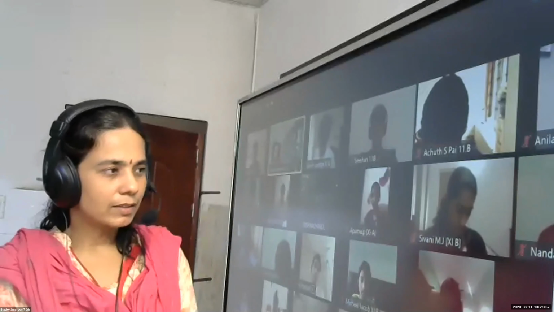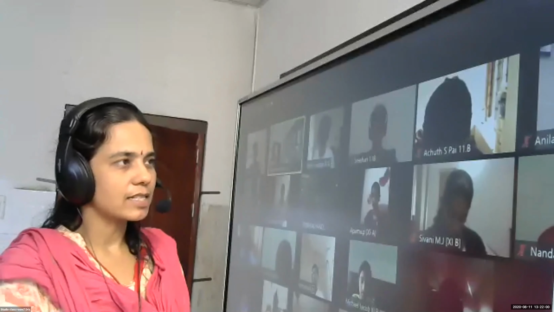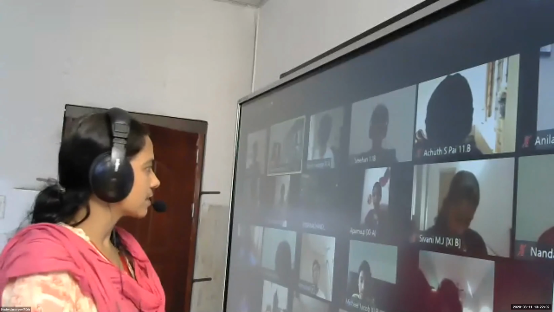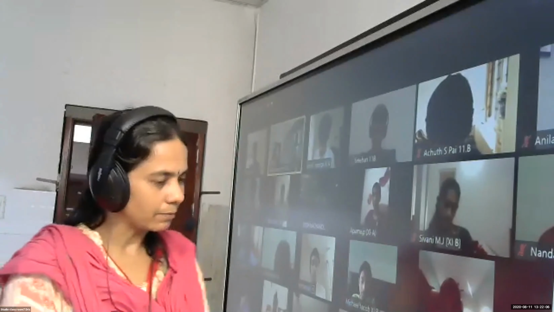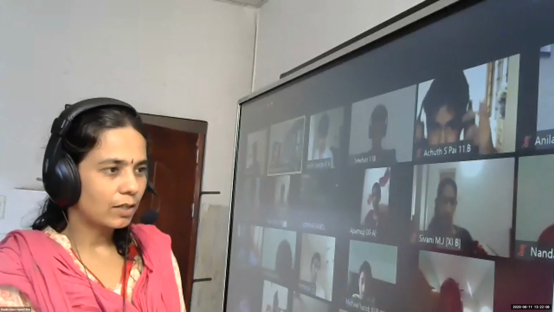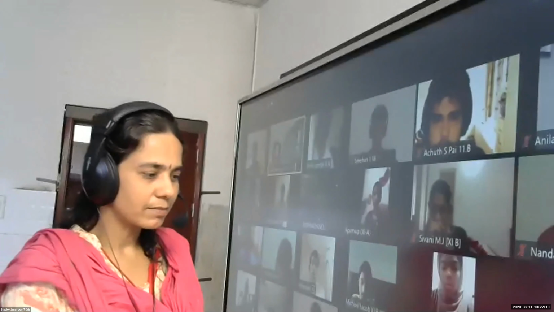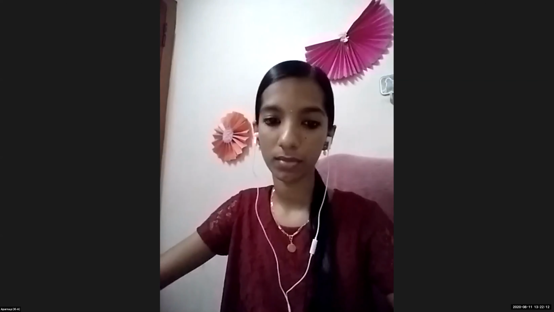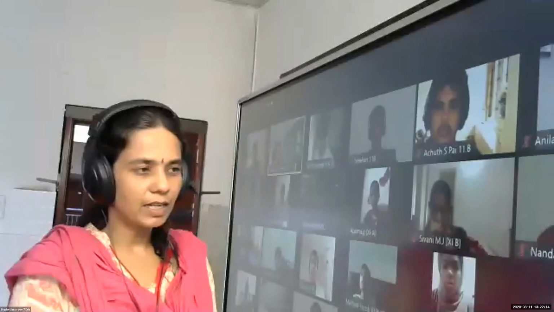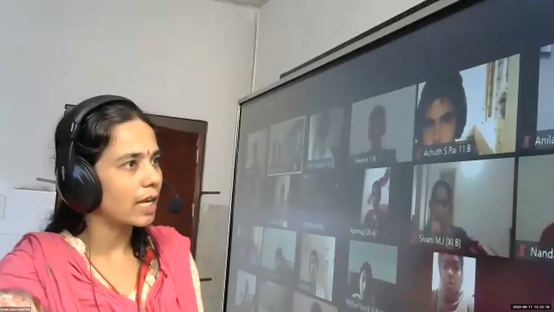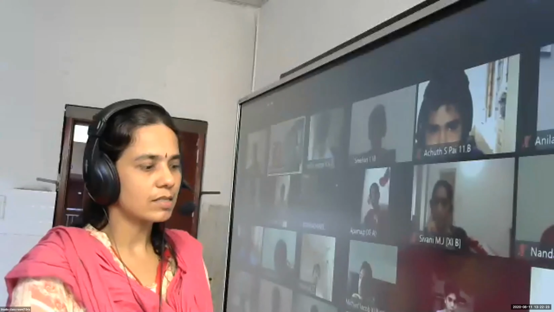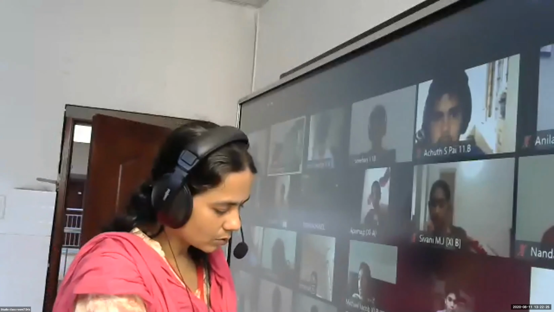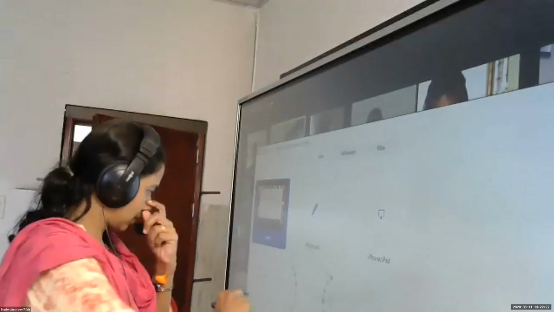Now, suppose A is a set containing m elements and B is a set containing n elements. Then A cross B will contain how many elements? mn elements. Good, Aparna. And we learned that A cross B is not equal to B cross A. Now let's do some questions based on that.